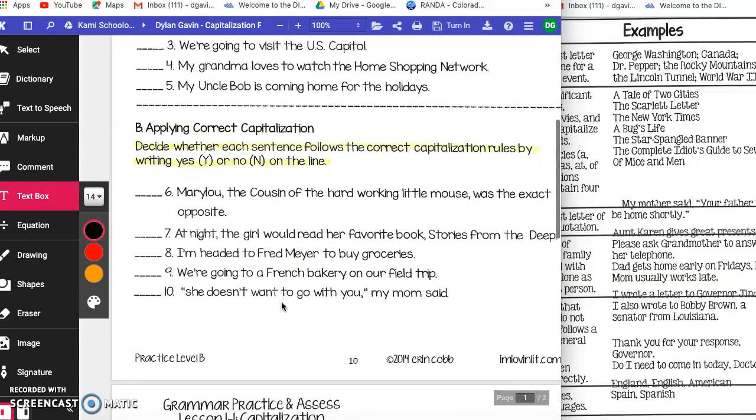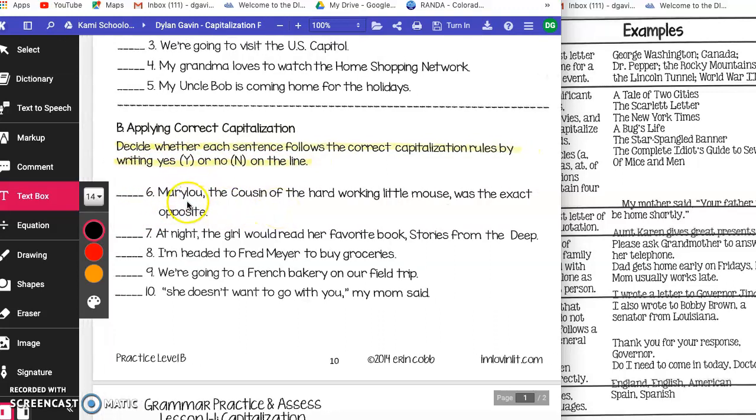Moving on to part B. Decide whether each sentence follows the correct capitalization rules by writing yes or no. So you just need to write yes or no on each of these lines. Okay, number 6 right here. Mary Lou, okay, that's the name of a person. It's capitalized. It's also the start of a sentence. Yes.